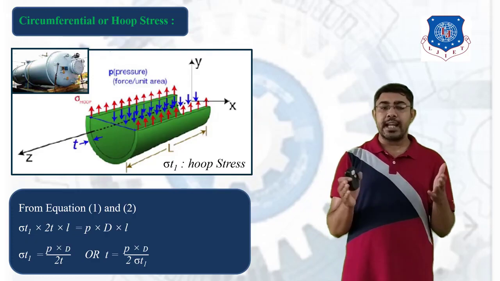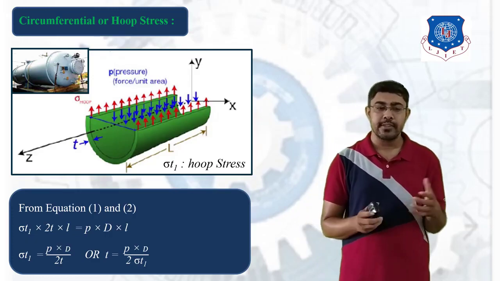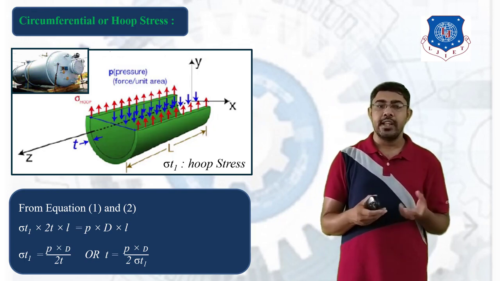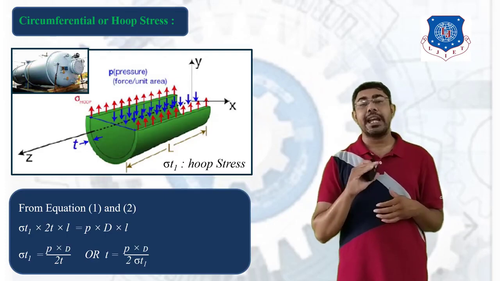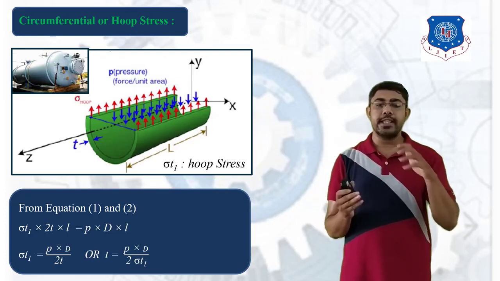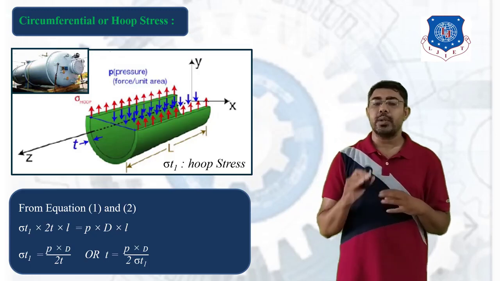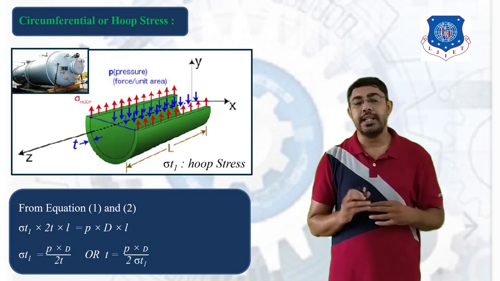These both forces are equal and opposite, so we can equate them, and on simplifying this equation we get sigma T1 is equal to P into D divided by 2T, or you can say that T, the thickness of the cylinder, is equal to P into D divided by 2 into sigma T1.